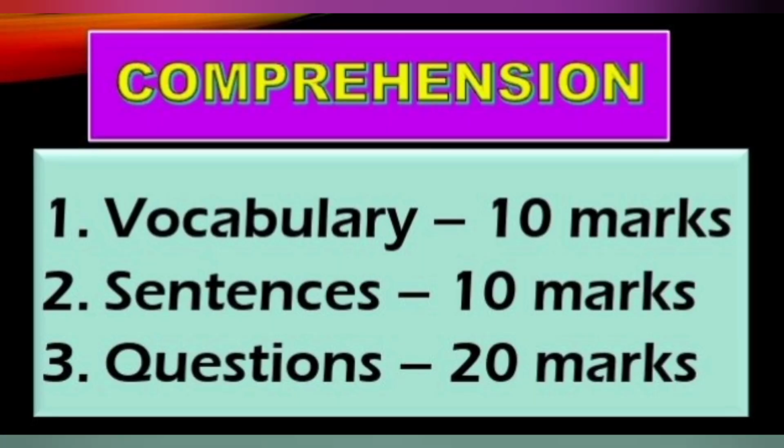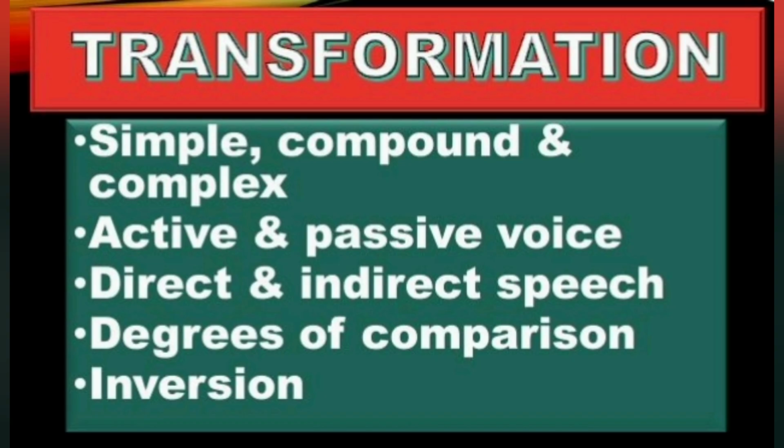And in the comprehension section, vocabulary is allotted 10 marks, sentence framing is allotted 10 marks, and comprehension questions are allotted 20 marks. Let's discuss transformation. In the transformation area, the following parts are included. Questions can be from simple, compound and complex sentences, active and passive voice, direct and indirect speech, degrees of comparison and inversion. Okay, that is the syllabus.